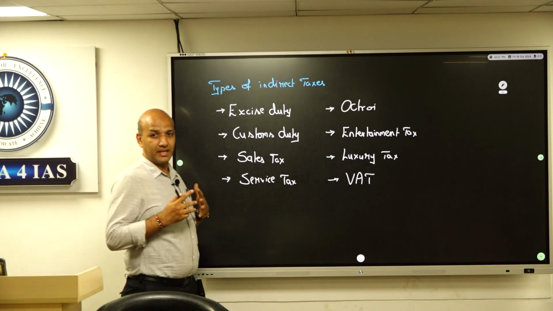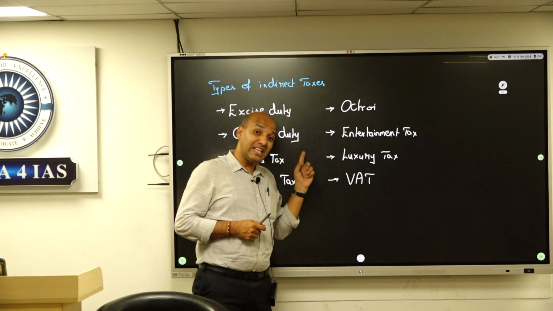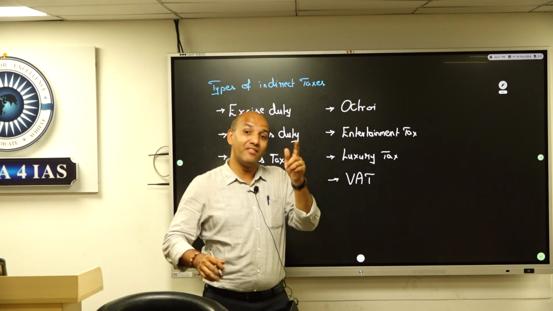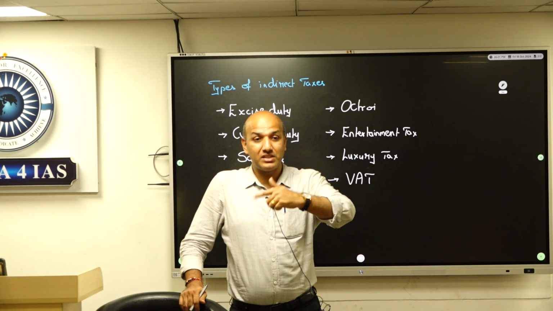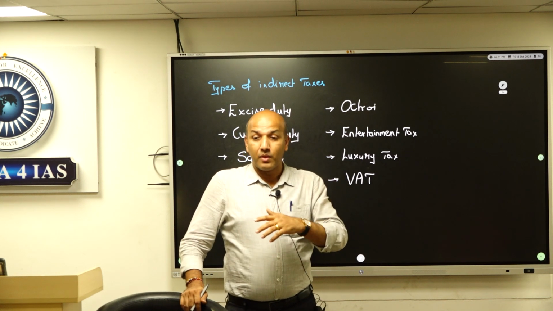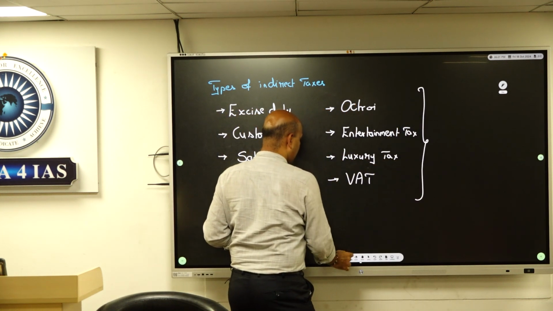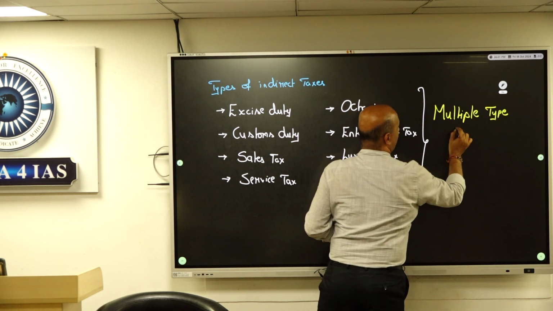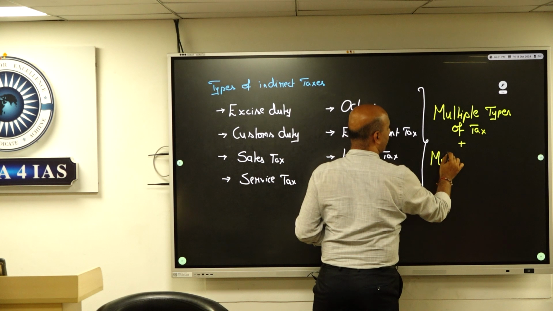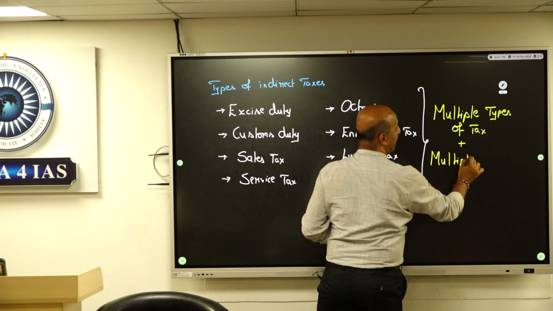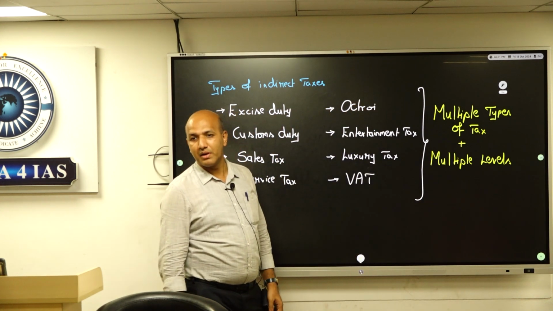So just as an understanding, look at the number of taxes. And these number of taxes were collected at different levels: at the level of manufacturing, at the level of sale, at the level of transit from one state to another. So what was the major problem? The major problem, in summarization, was multiple types of taxes collected at multiple levels.